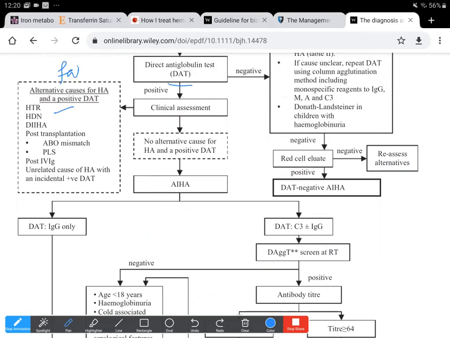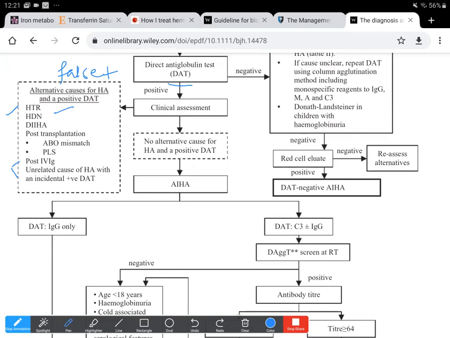So false positive DATs include all those cases we had discussed where the DAT could be positive, in patients who have a drug history of IVIG or antithymocyte globulin being given. Then if there is a history of transfusion, then hemolytic transfusion reaction, and hemolytic disease of the newborn in cases of fetus.